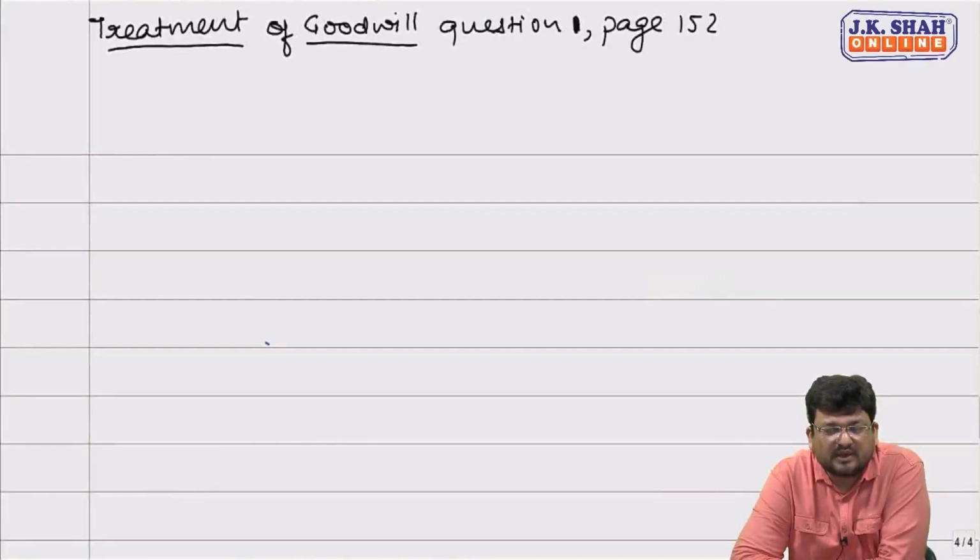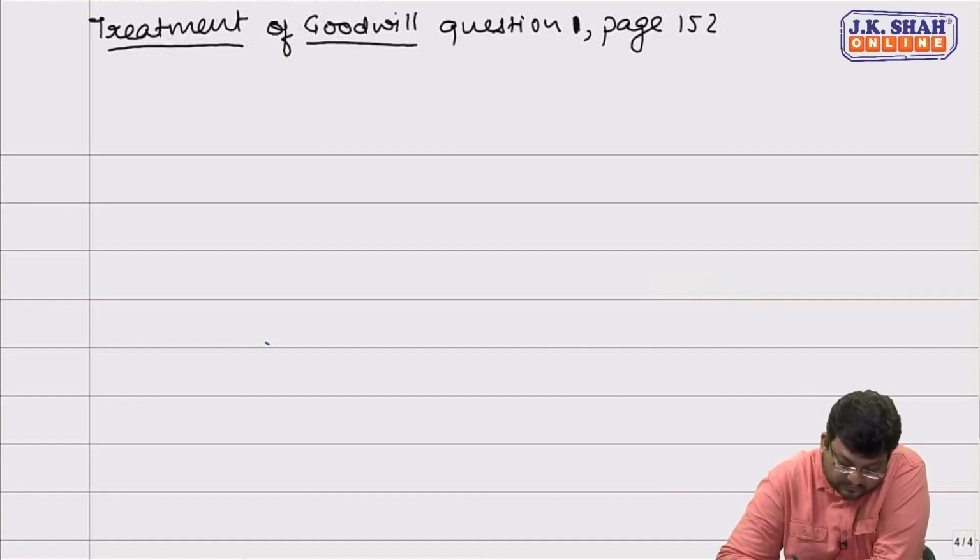So friends, we are now looking at the solution of the homework section for treatment of goodwill. First question, page 152. A, B and C are in partnership sharing profits and losses in the ratio 4:3:3. They decided to change the profit sharing ratio to 7:7:6. Goodwill of the firm is valued at 20,000. Calculate sacrifice or gain by partners and make the necessary journal entry.